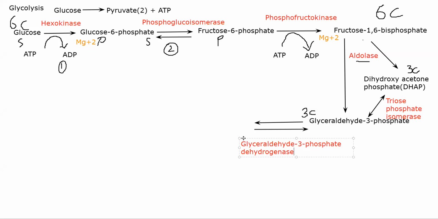Basically you're removing hydrogen. How you remove that hydrogen is using this enzyme, and one particular molecule, NAD, will come into the picture.